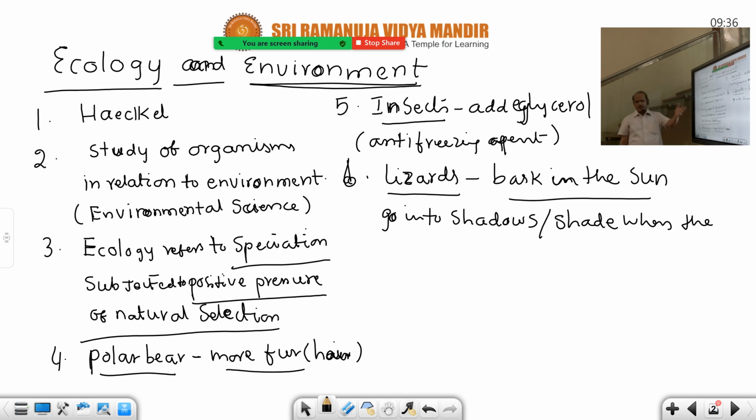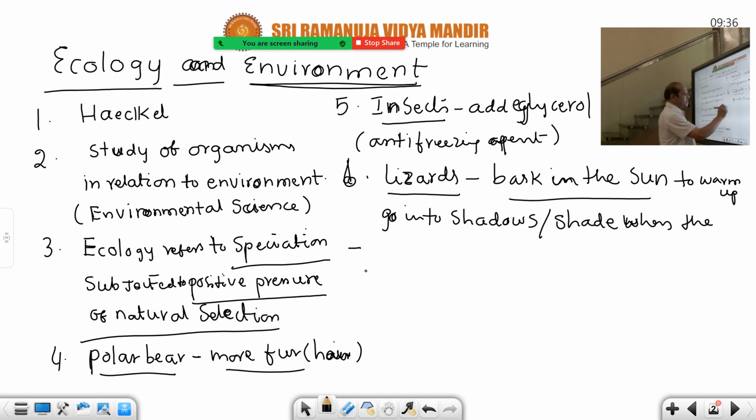These three examples I am giving here. Basking of lizards in the sun to warm up the body. You can also write that point. After getting heat, they cannot continuously stay in the sun. Immediately they go into the shade. So that is another adaptation.